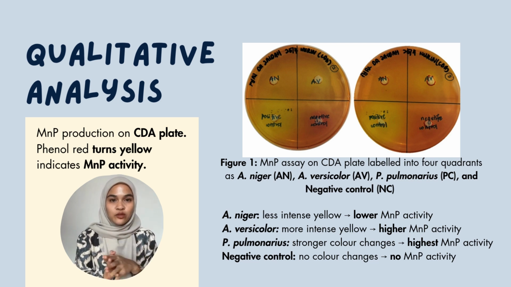The color change from red to yellow occurs due to acid byproduct formation from MnP activity, which causes a drop in pH and activates the phenol red color transition. Both species can produce MnP, with Aspergillus versicolor exhibiting stronger activity.